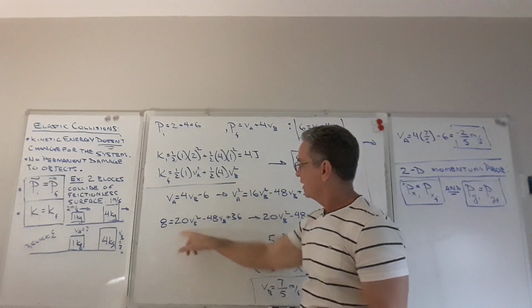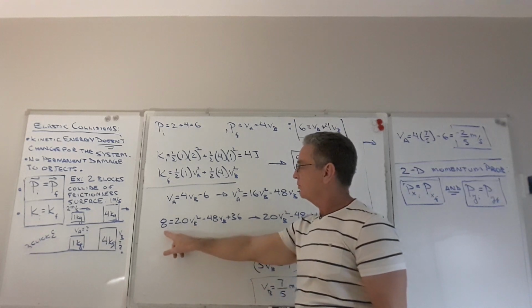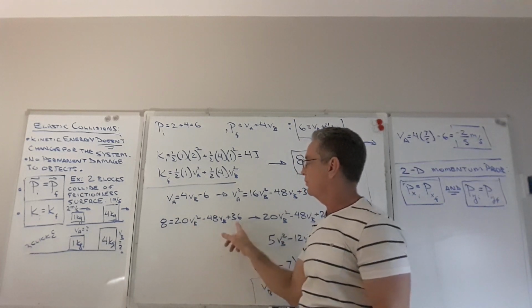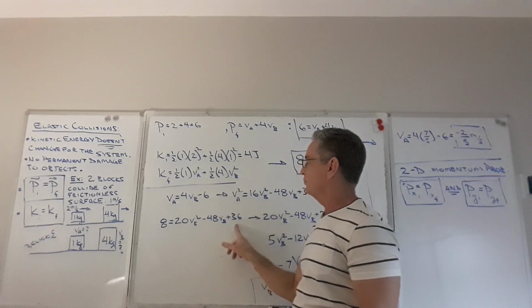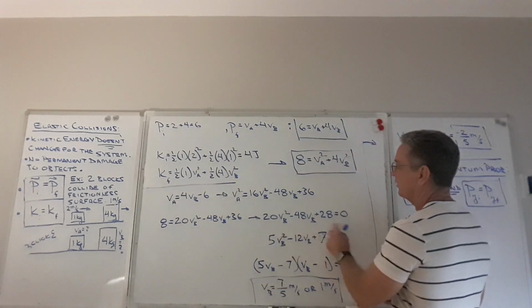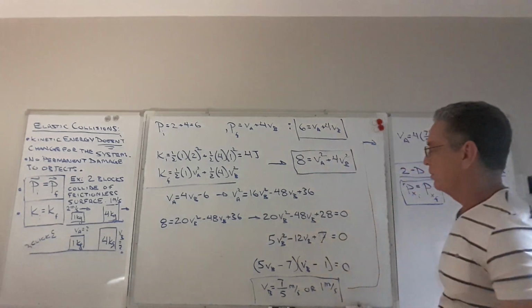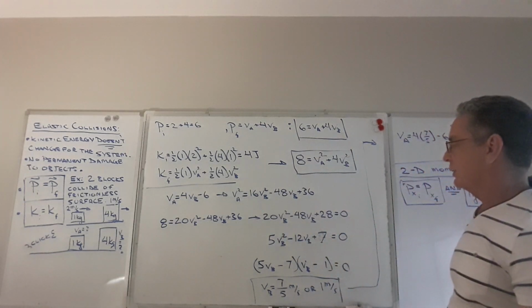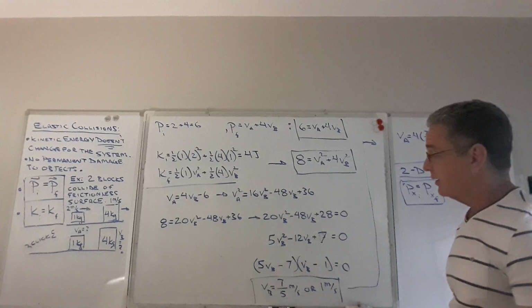So now I'm going to subtract 8 from both sides of this, so 36 minus 8 is going to be 28. So I get this expression right here. So now this is in standard form, it's second order, it's a quadratic, right?